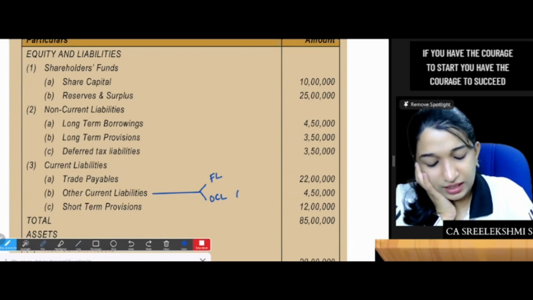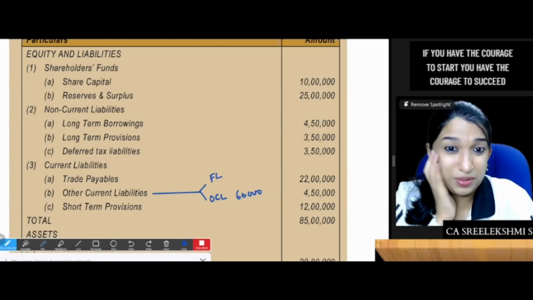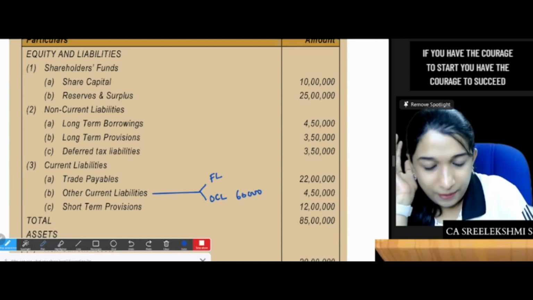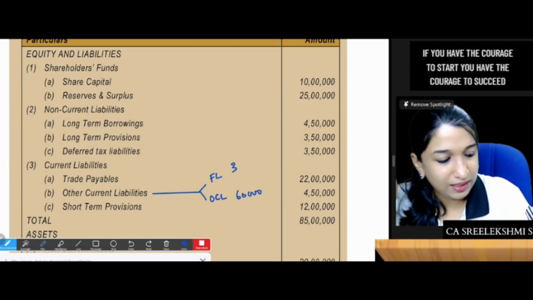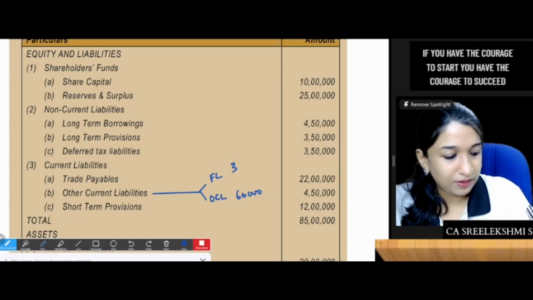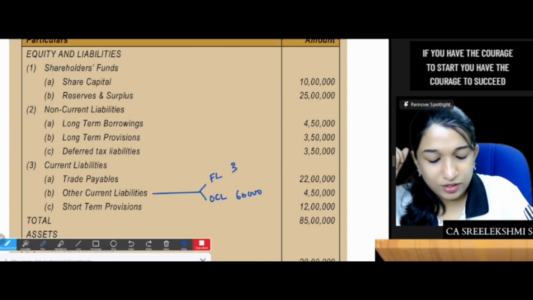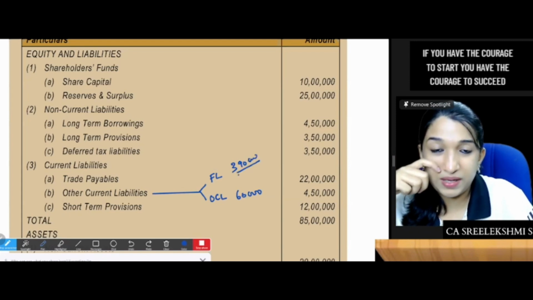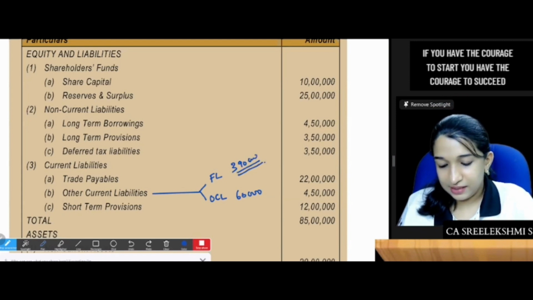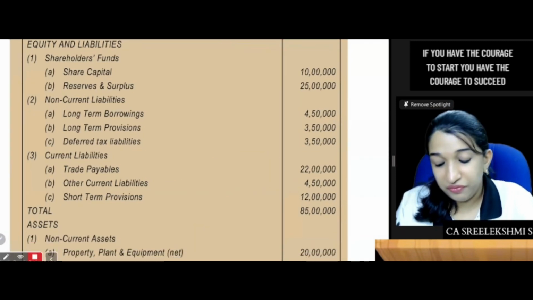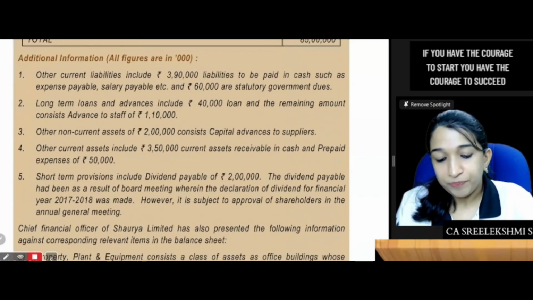So other current liabilities should be divided into two: financial liabilities and other current liabilities. Statutory due 60,000 is not a financial liability. But balance 3 lakh, how much? 3 lakh 90, right? 4 lakh 50 minus 60. 3,90,000 should be presented as financial liability. So that's it. That is with regard to the first adjustment.